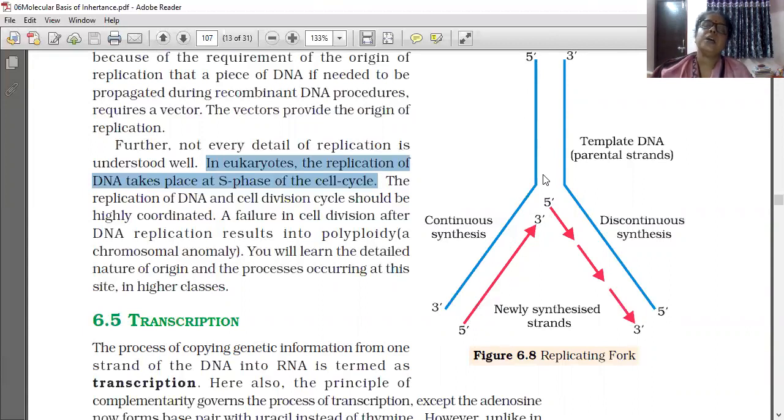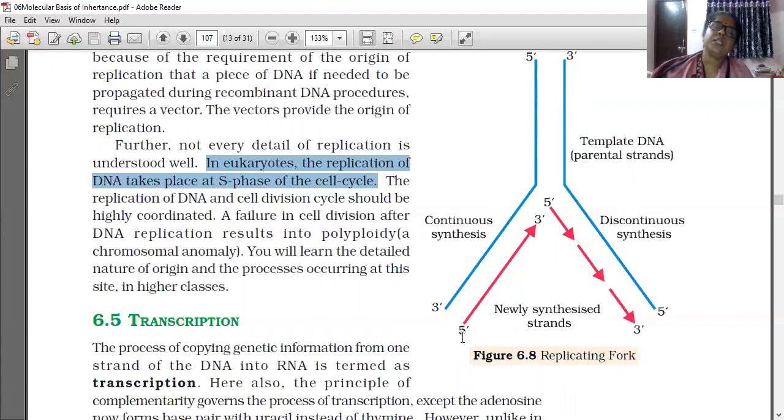This is the replication fork. The opened portion of the DNA where replication is taking place is called the replicating fork. In the replicating fork, two strands are there: one 5' to 3' and one 3' to 5'.